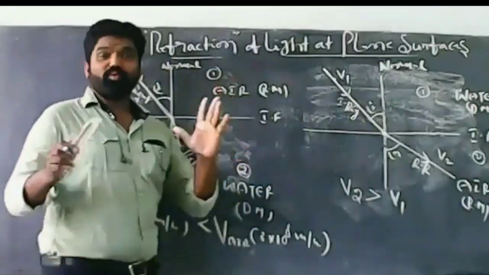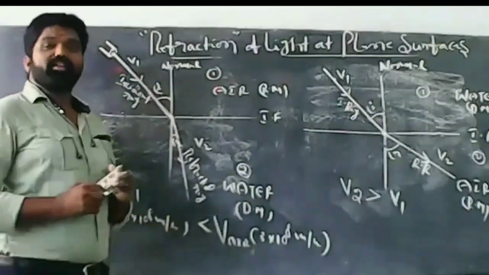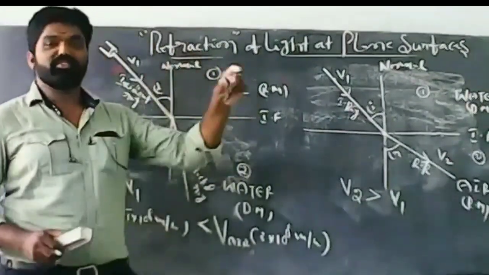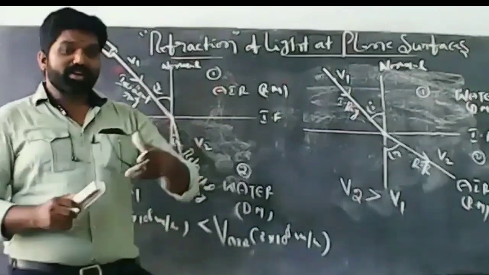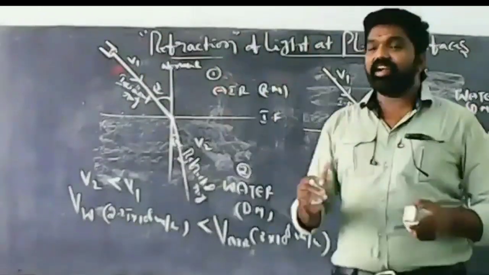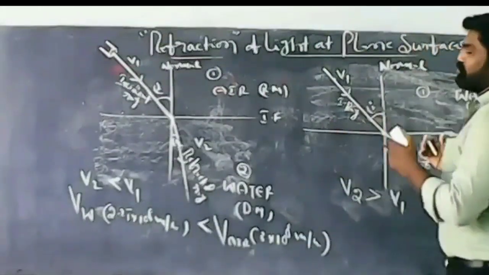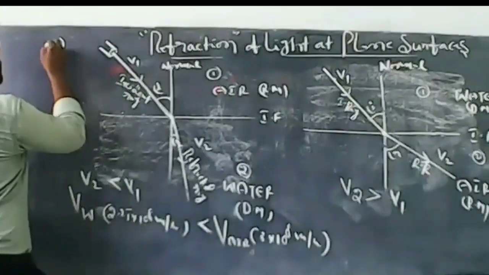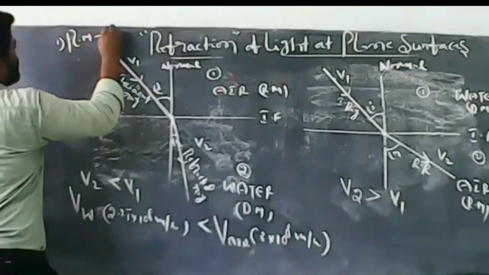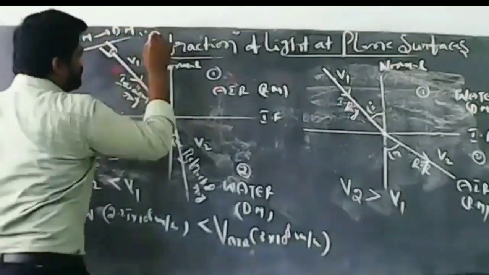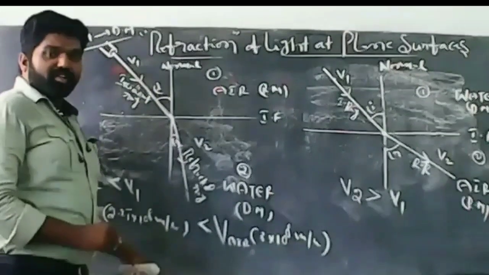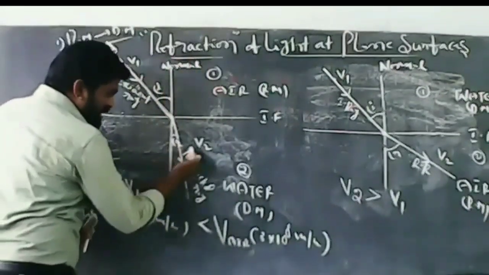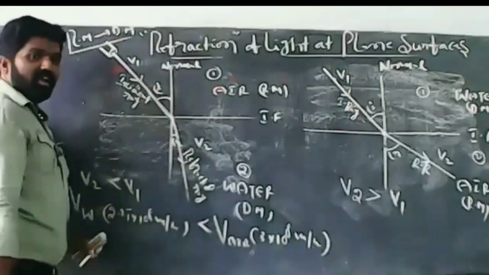Here are two conditions. One, what happens when a light ray travels from rarer to denser medium? This is condition one. One more condition, what happens when a light ray travels from denser medium to rarer medium? First one, light rays travel from rarer medium to denser medium. See here, the refracted ray bends towards the normal.